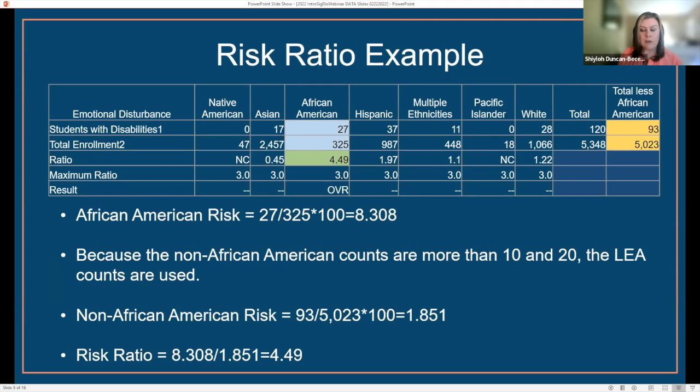Because the non-African American counts are more than 10 and 20, the LEA counts are used. To calculate the non-African American risk, we take the number of non-African American students with disabilities, 93, divided by all students who are not African American, 5,023, times 100, which equates to 1.851. The risk ratio for this LEA is 8.308 divided by 1.851, which equates to 4.49.